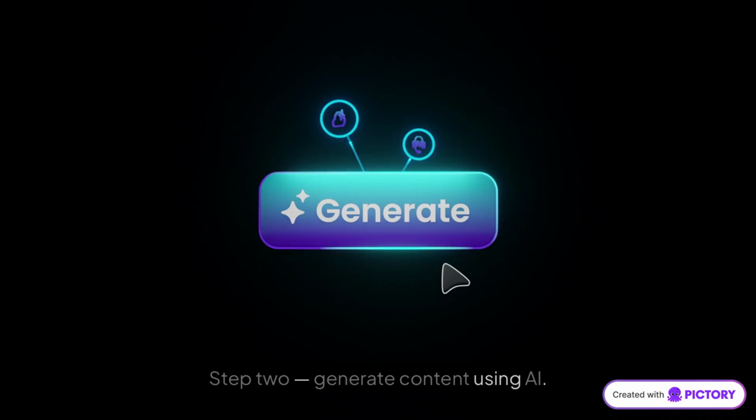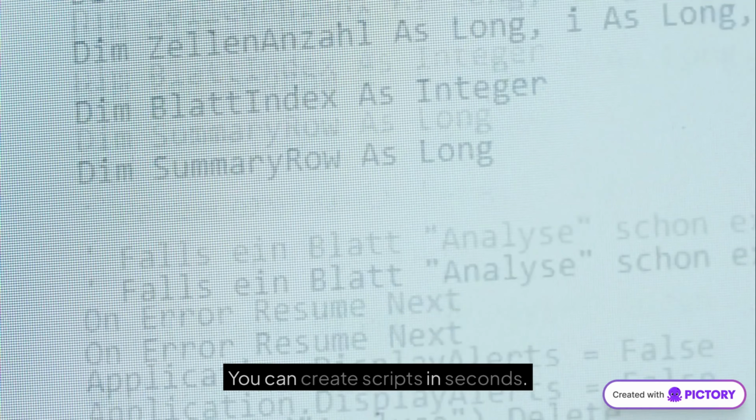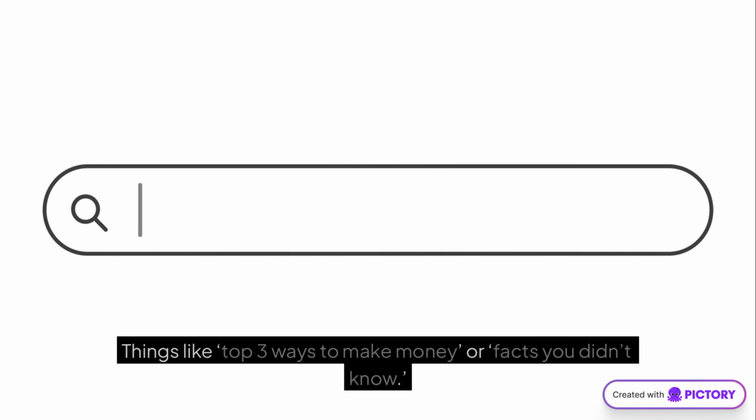Step 2. Generate content using AI. You can create scripts in seconds. Things like, top 3 ways to make money, or, facts you didn't know.